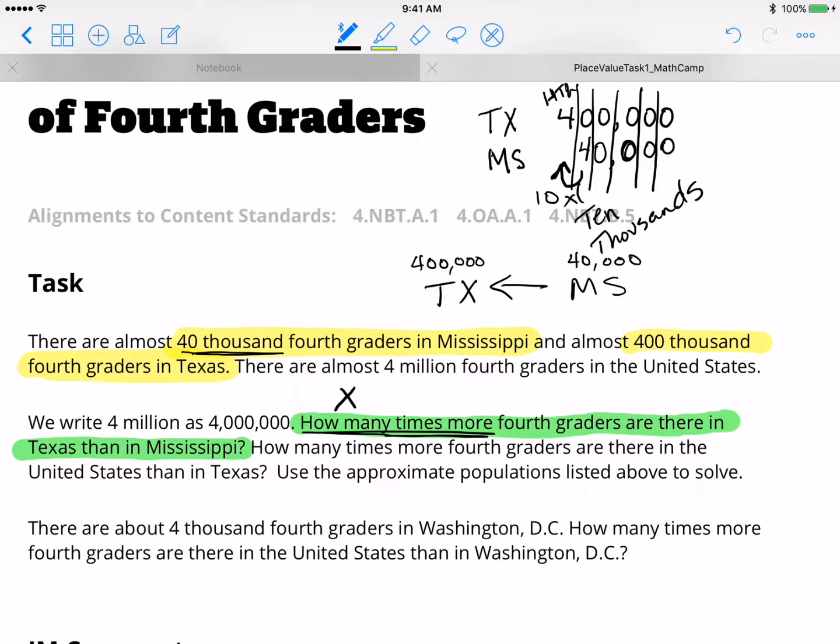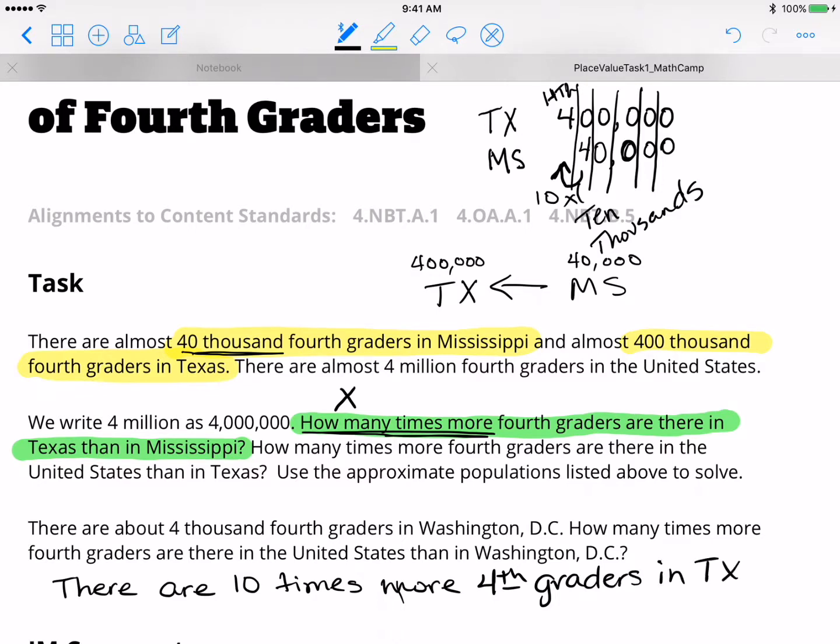So therefore, to answer that question, we can say there are 10 times more fourth graders in Texas than in Mississippi.